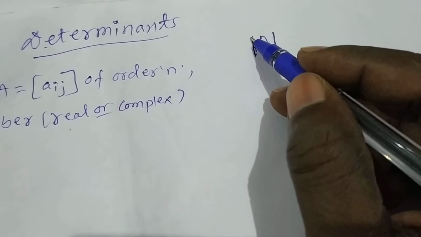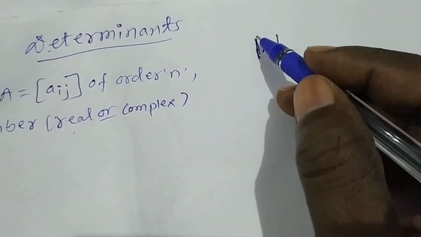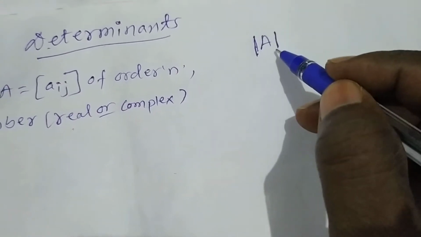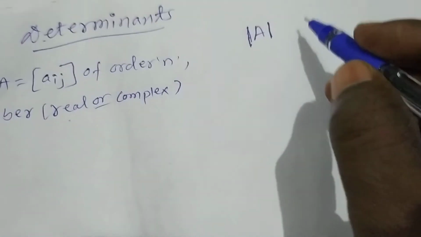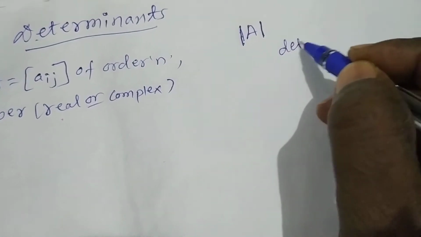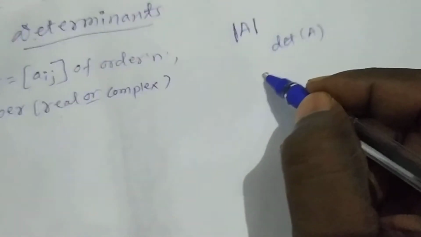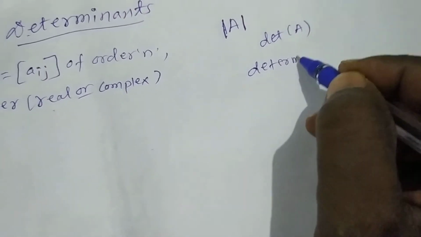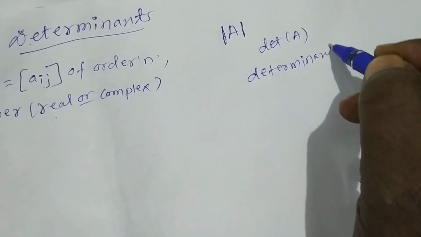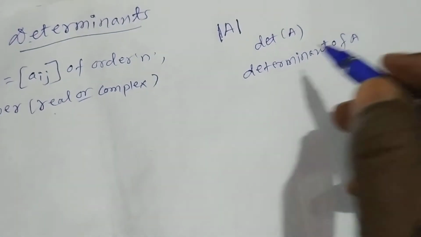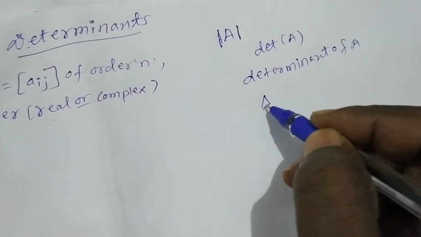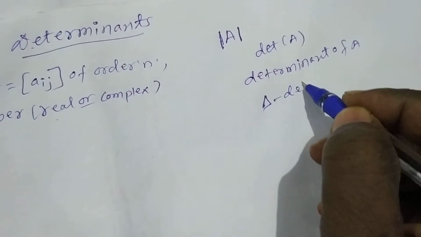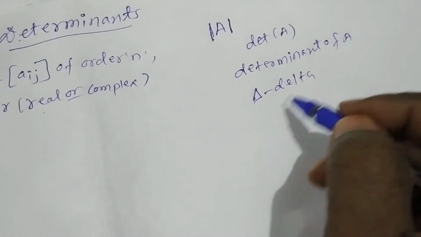The determinant of matrix A is denoted by the symbol where A lies between two parallel lines. Such an arrangement is called the determinant of A. It is read simply as det A, or determinant of A. Its symbol is also delta. Delta is the symbol of the determinant.